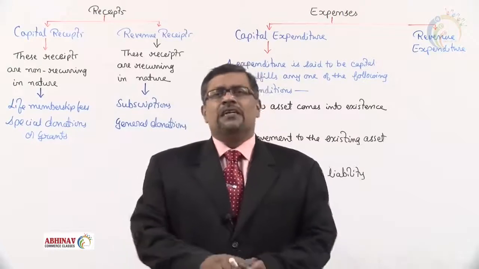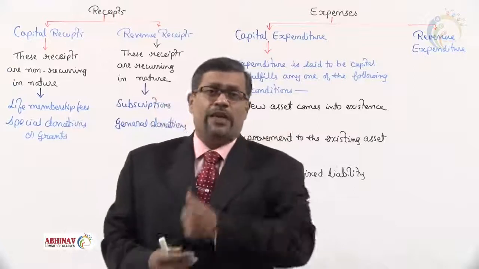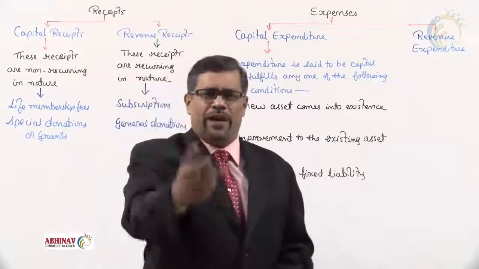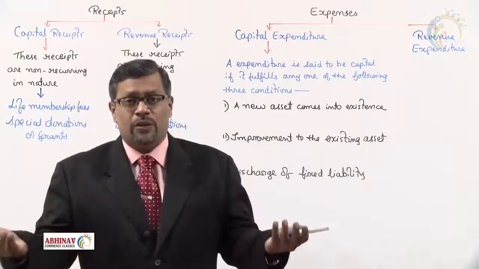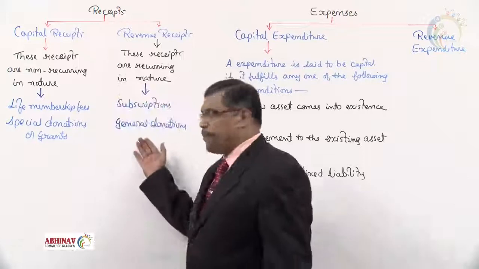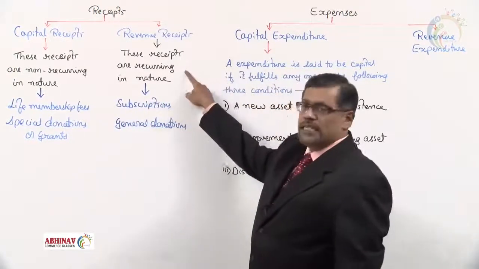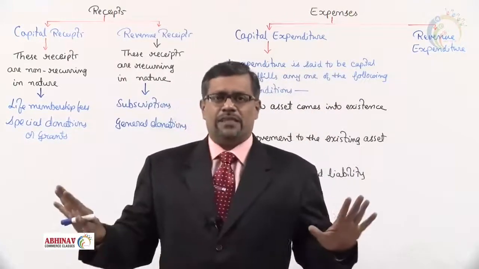Fine. After 2-3 months, when they come and say, "Sir, 3 months back you had given us 100 rupees. We need some more money." Fine. This time you will give 200. 100, 200 can be given. That is general donations, without any purpose. You receive that again and again. That is called recurring. Recurring means that has to be a revenue receipt.